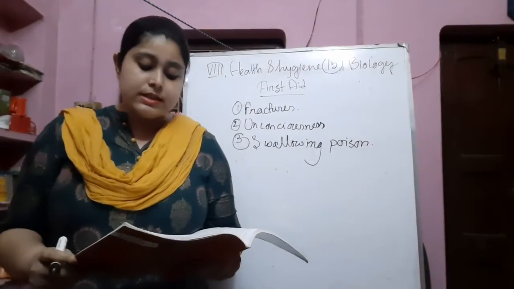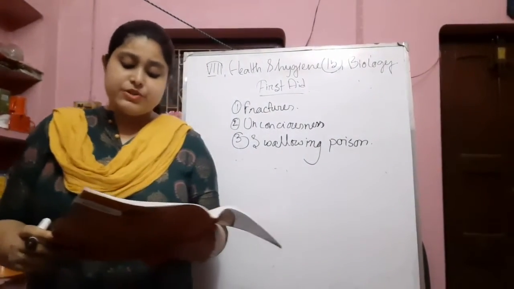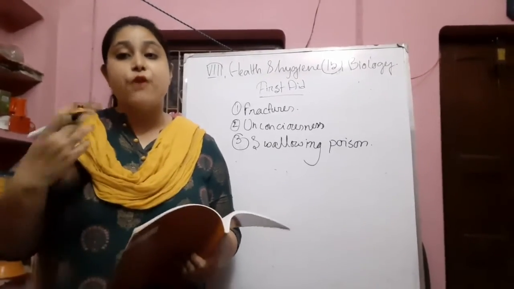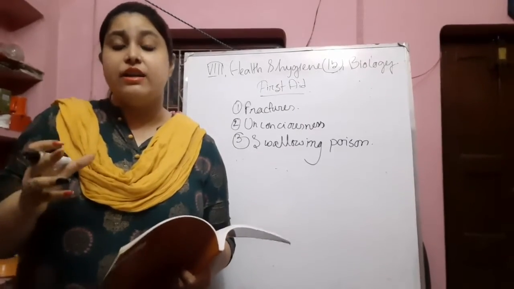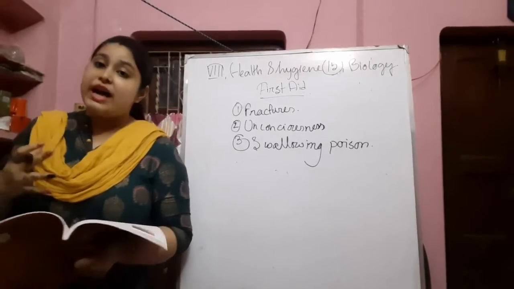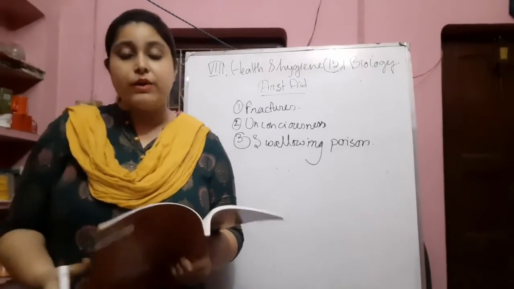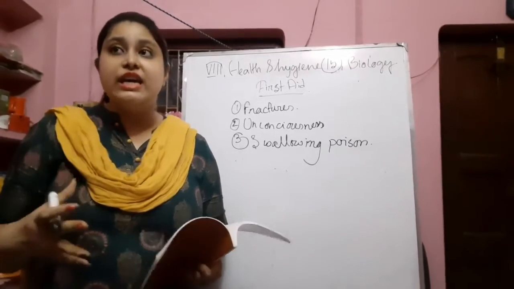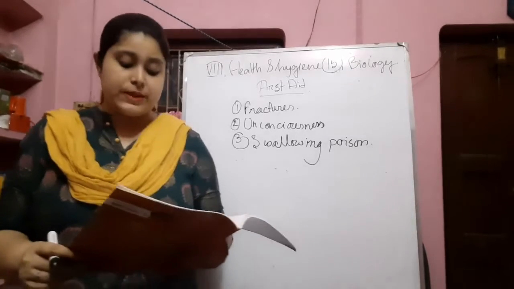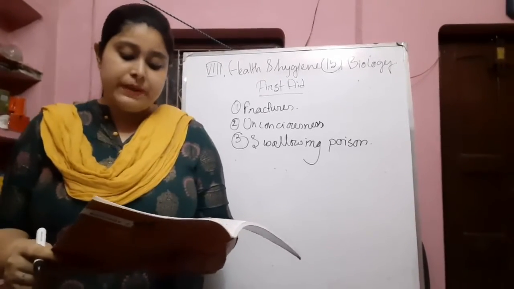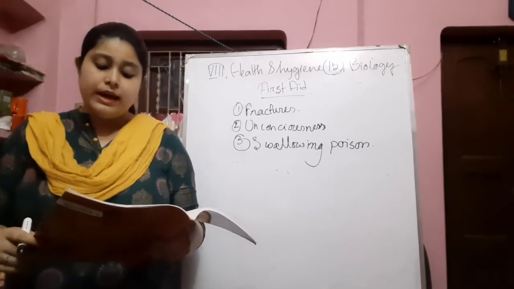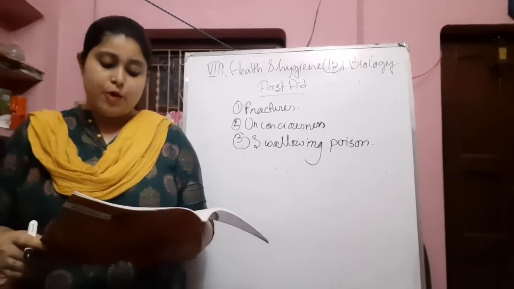Next, get the person into fresh air. Make the person drink lots of water to induce vomiting. If the person vomits the poison out, the effect of the poison will be lower. So we have to try to make the person vomit, and we should force the person to drink water in more amount. Next, collect any pill bottle or package with the label intact to show to the doctor. Immediately call an ambulance or doctor for medical help.